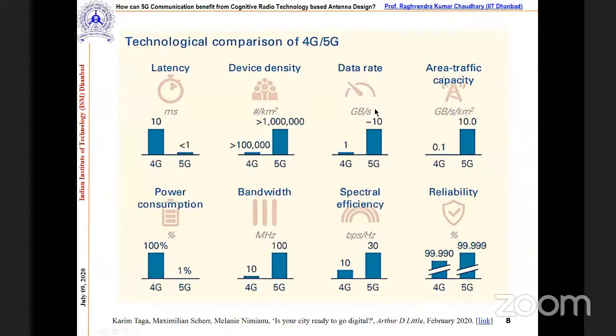Correct. Now the data rate is around the equivalent of 10 Gbps. So definitely a high data rate is required to enable digital image processing and video information. And one of the important parameters is the area traffic capacity, which in 5G we can expect to be 10 GB per second per square kilometer. So this high area traffic capacity is needed.